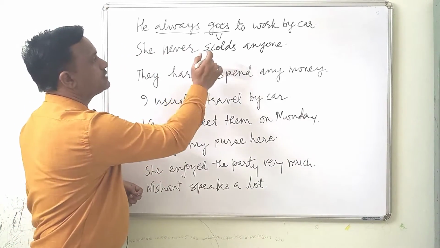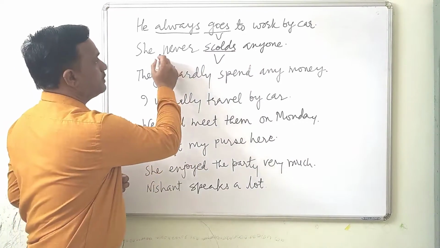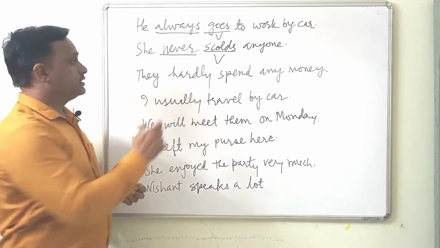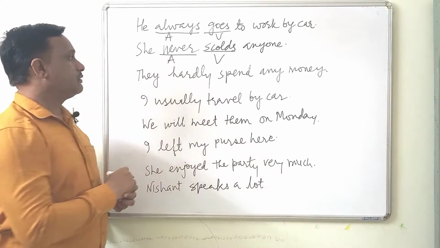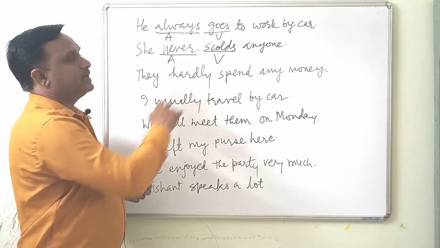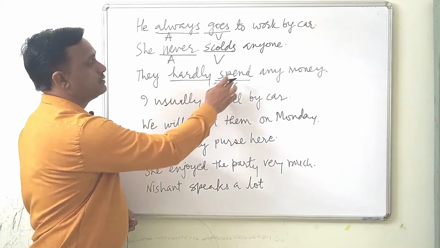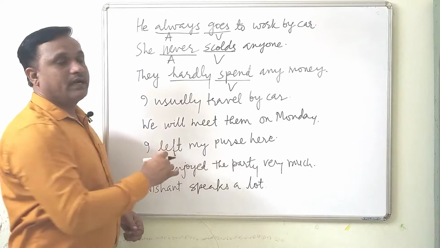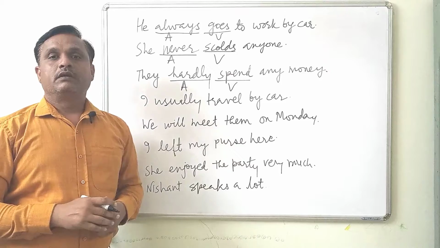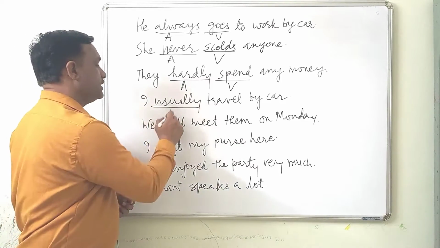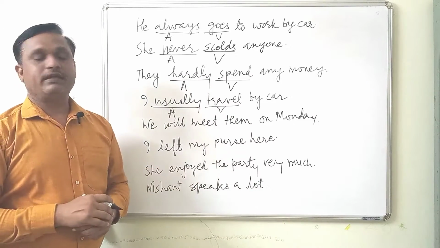She never scolds anyone. Scolds is the verb over here, and never tells us the frequency. So always is an adverbial, and here never is an adverbial. They hardly spend any money. Spend is the verb over here, and hardly gives us information about this verb and tells us the frequency. So this is an adverb. I usually travel by car. Usually is an adverbial. Travel is the verb over here. I will meet them on Monday.